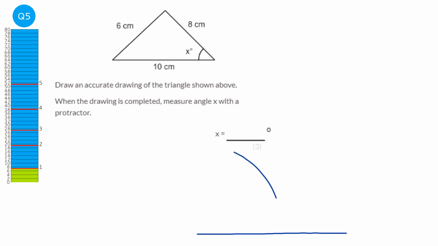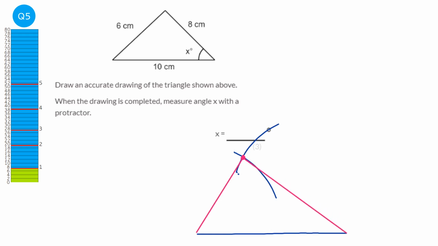We can do the same on the other side for 8 centimeters. So we're going to do our 8 centimeter arc from the right hand side, and we're going to put the point of the compass here. It should be like that. And you can see where the 2 arcs overlap, which is here, and we can join these up with straight lines.